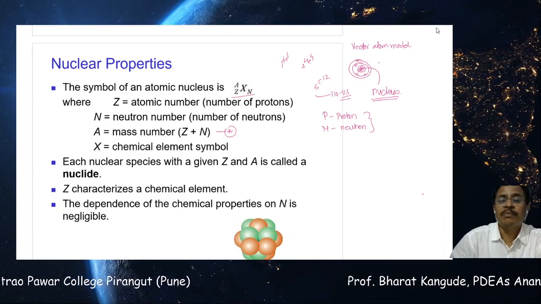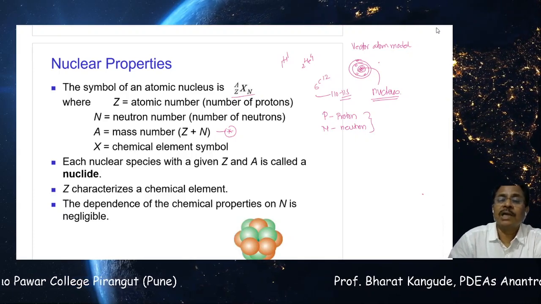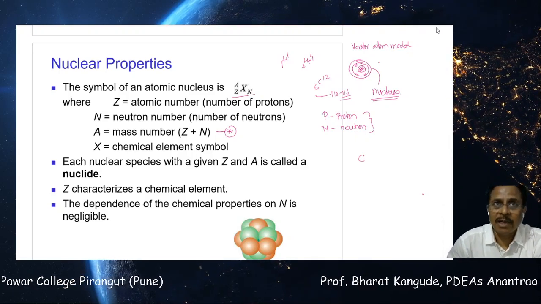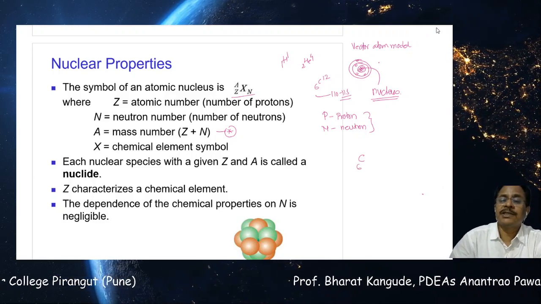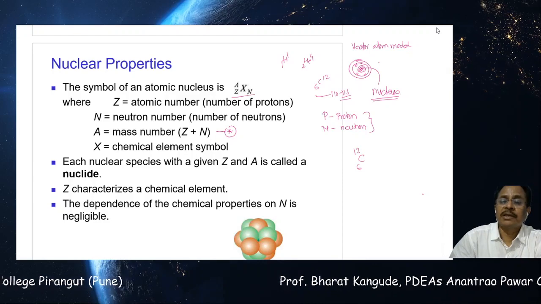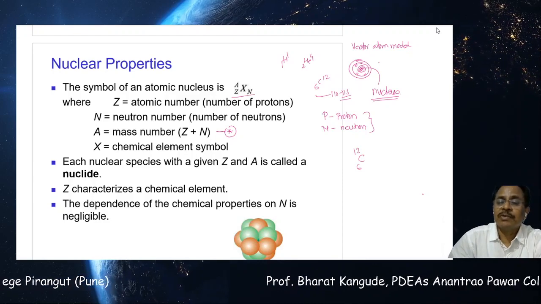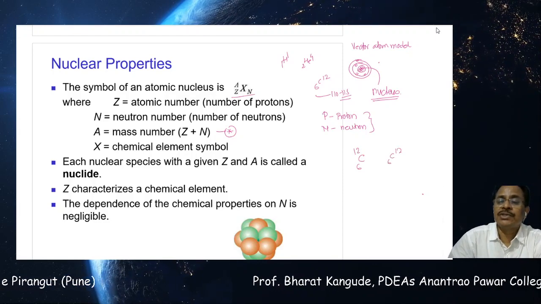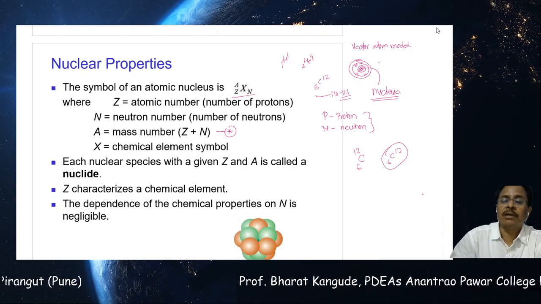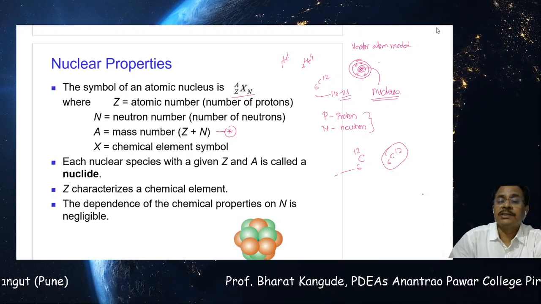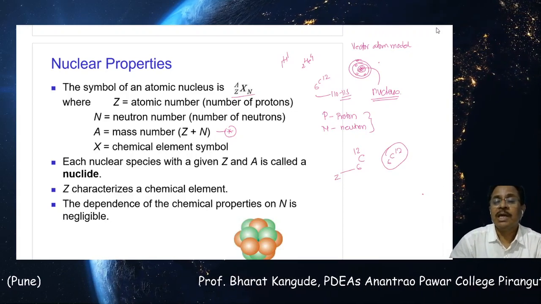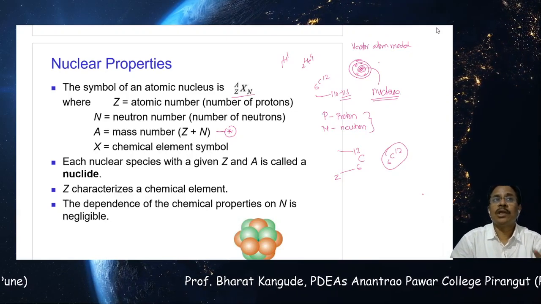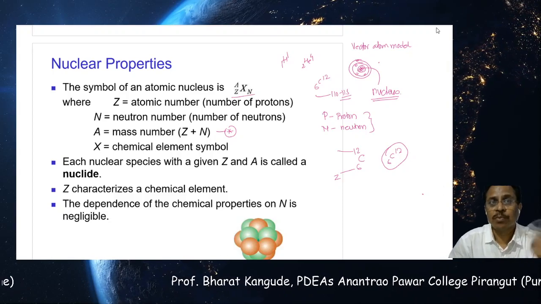For example, take carbon, a very common element of which we are made up. We write carbon as 6C12. Sometimes we write the 12 here, sometimes there, and both have to be understood. This 6 is nothing but Z, the number of protons contained by the carbon nucleus, and this 12 is the total number of nucleons, protons plus neutrons.